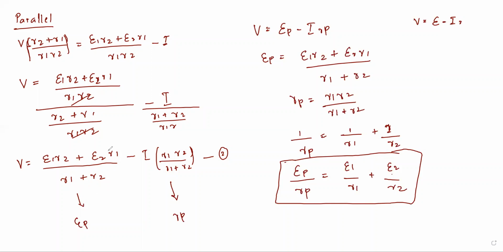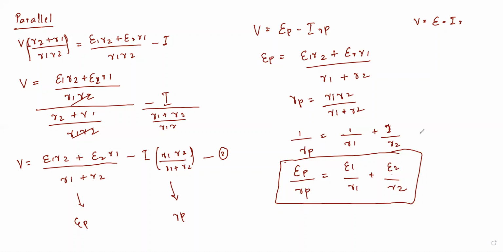Nothing: this one I considered as EP and this one as RP. And if you simplify, you will get 1 by RP is equal to 1 by R1 plus 1 by R2. This is nothing but the expression for the parallel combination of resistors, right? Same thing, EP by RP will give you E1 by R1 plus E2 by R2.